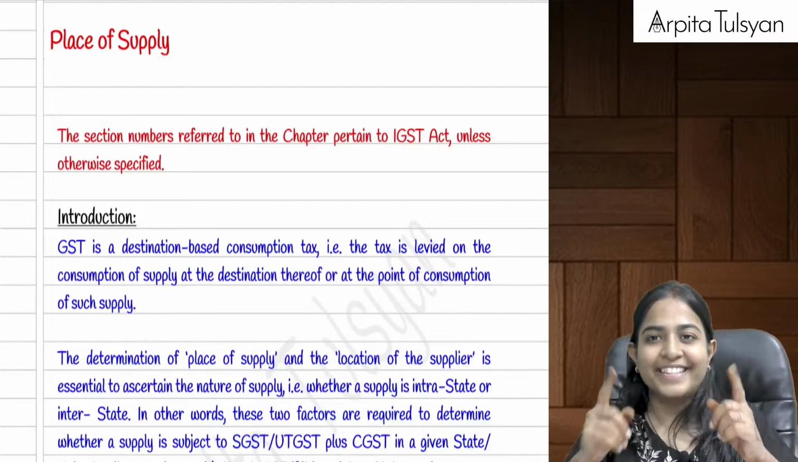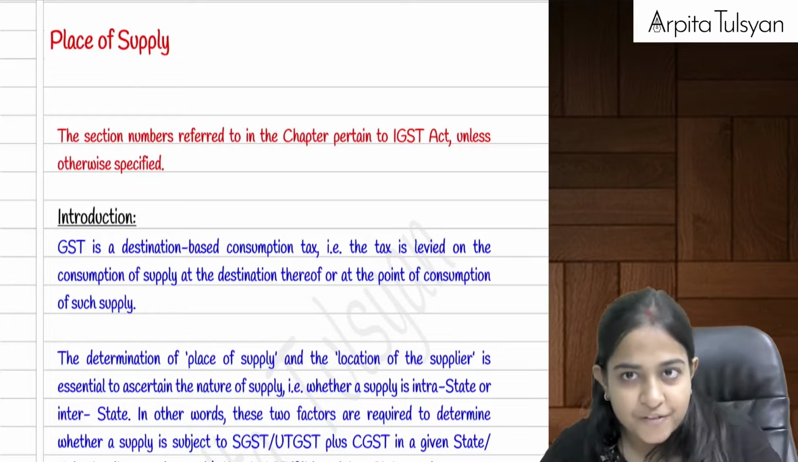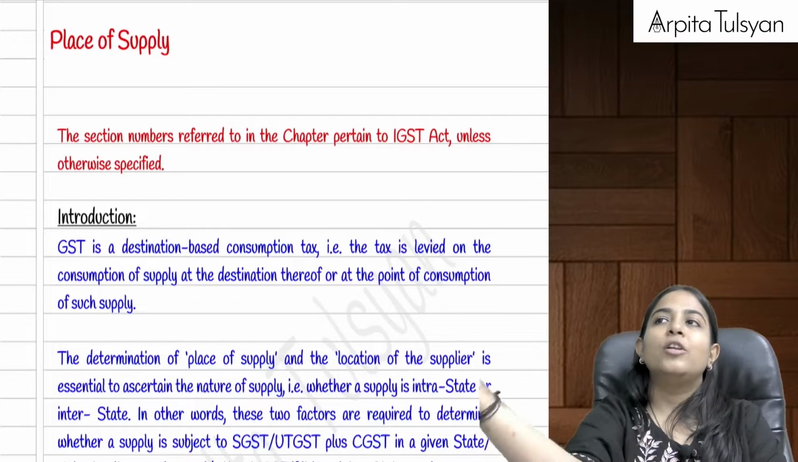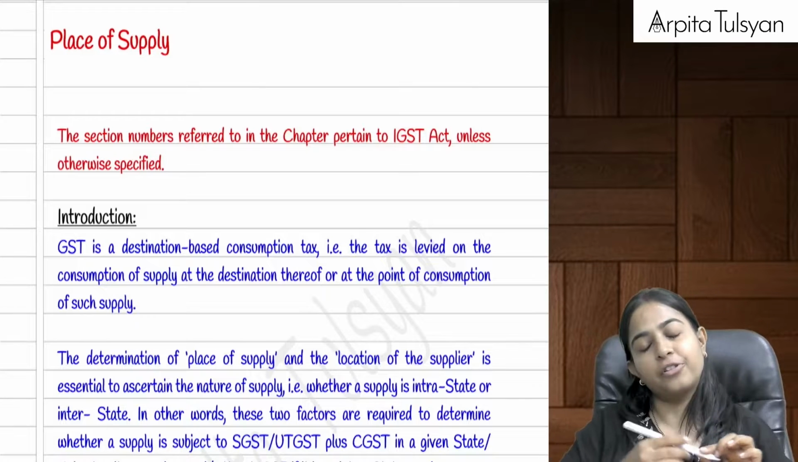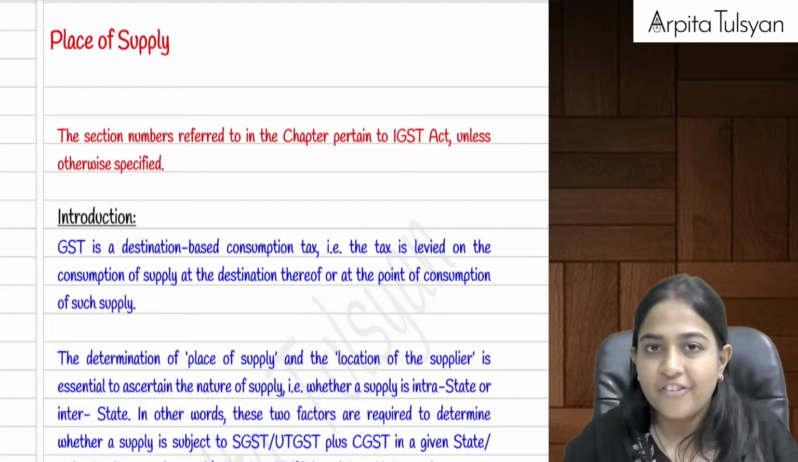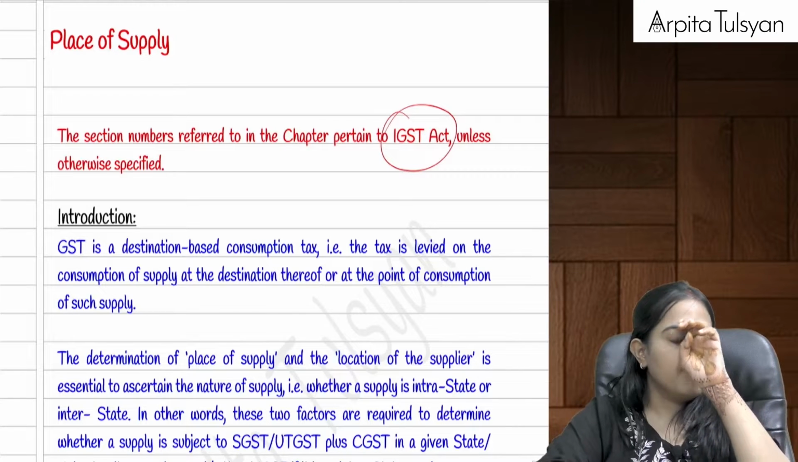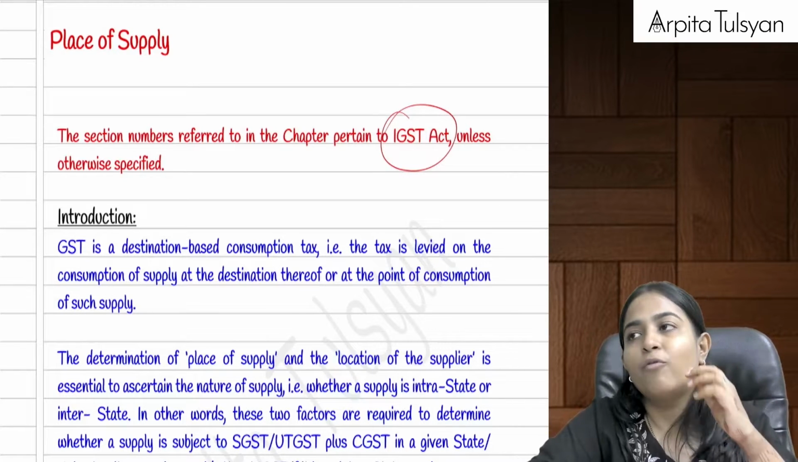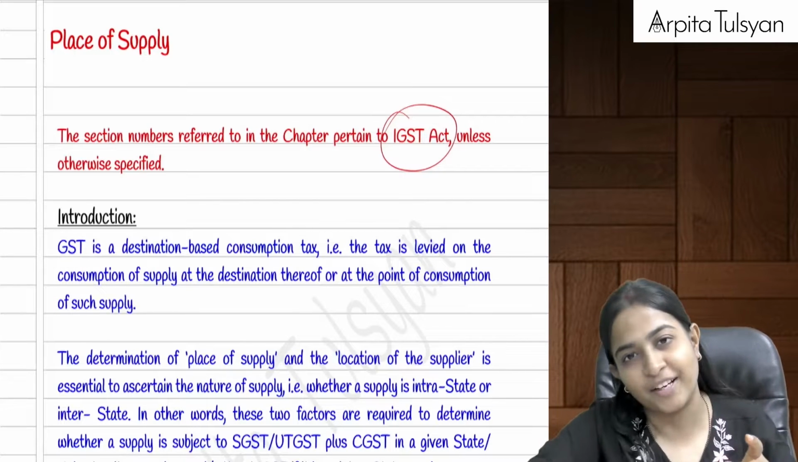Okay, so let's start with the super quick revision of a new chapter, that is place of supply. As you already know, under place of supply, whatever section numbers are referred, the reference is given to the IGST Act unless specifically stated otherwise. Now, before we go ahead, what was the main purpose of this place of supply chapter? Yes, again I'm telling you, this is a super quick revision.